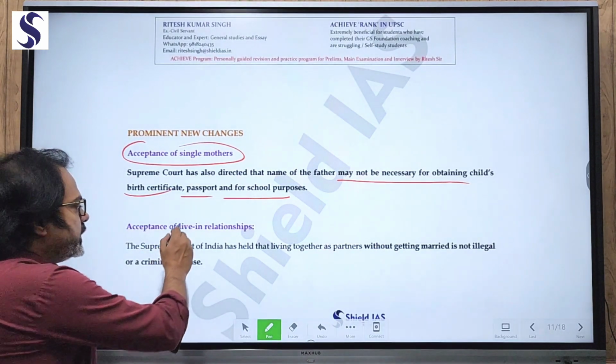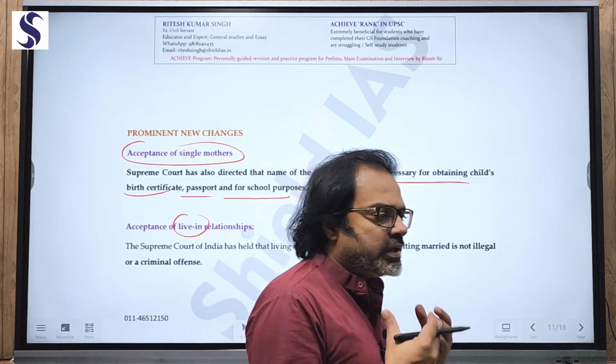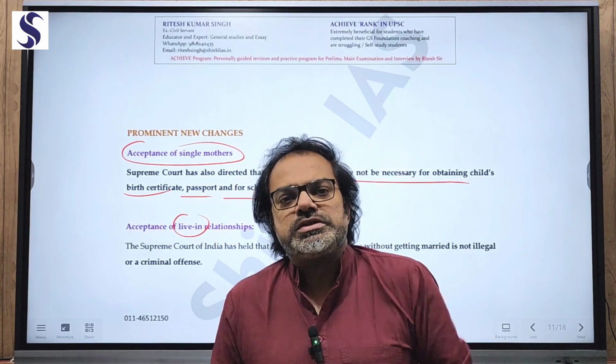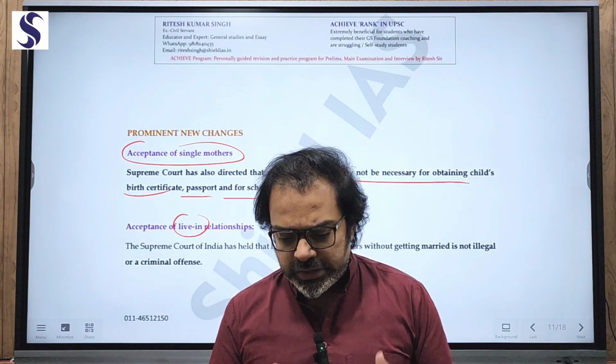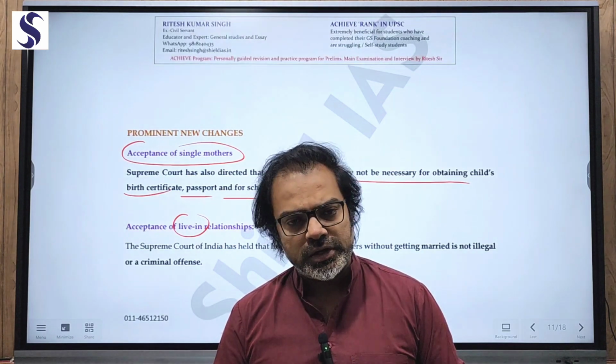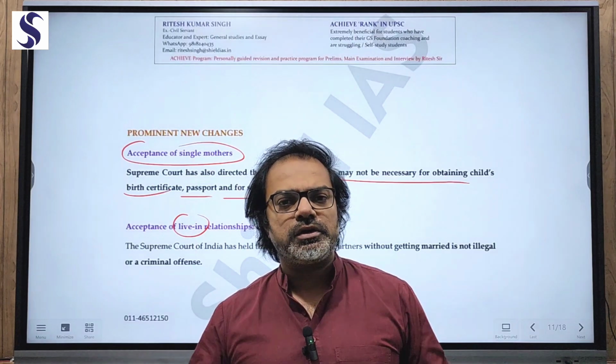Now, acceptance of live-in relationships. This is again an open thing. Why are people forcing their young children into marriages as early as possible? Let us give them time to become mature. Let them decide, and finally get settled down. It depends upon their choice. So we again opted for a choice: live-in relationship.